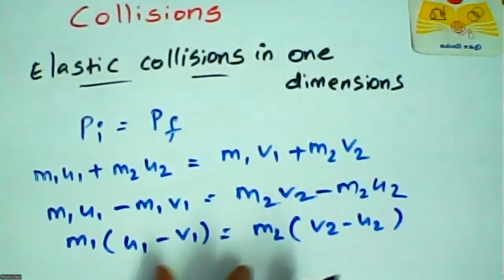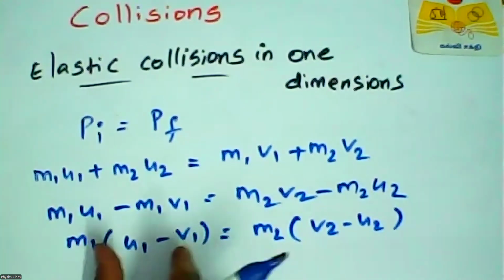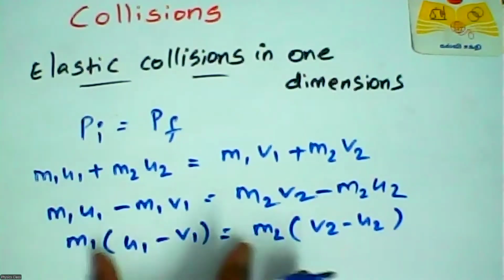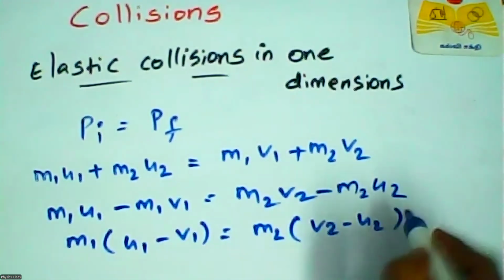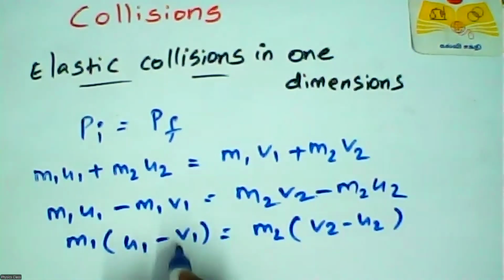Note this down as the simplified form of momentum before and after collision. You can label it as equation 1, because it will be used later.